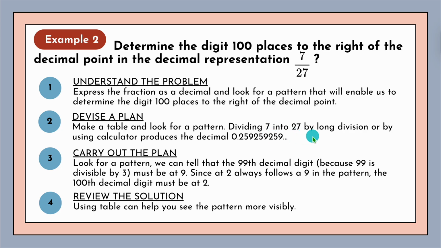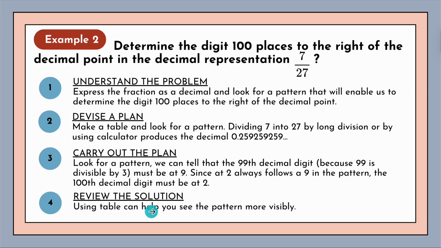So divide 7 by 27, and then you would get 259, 259, 259. That's always the pattern. Now it is asking about the digit in the 100th place. So how do we know that? Well, up to 99, this is 259, 259. It repeats in the 3rd pattern. So we know that at the 99th digit, it would still be 9. So next to that should be the 100th place, and that would be 2.